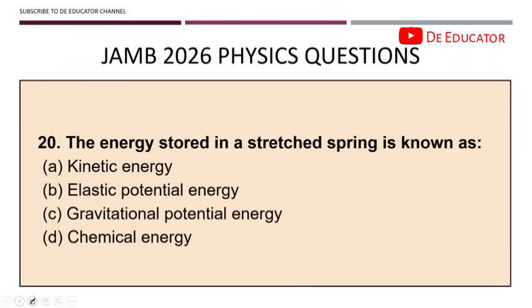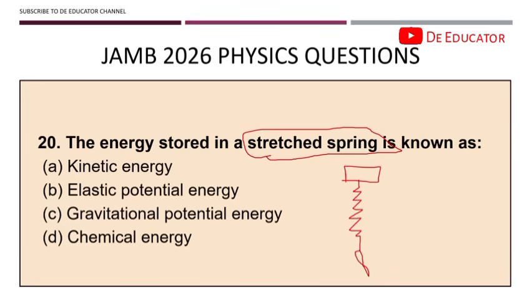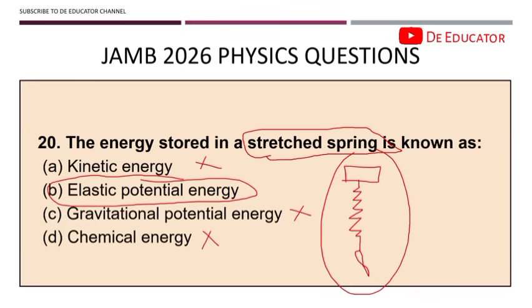Next question. The energy stored in a stretched spring is known as, so this is elasticity, right? When you hear anything stretched, spring, force constant in physics, what should come to your mind is elasticity. Just when you see things like this, what should come to your mind is elasticity. So the energy stored in a stretched spring, you already know what should come to your mind, elasticity, right? So kinetic energy, no. Chemical energy, can never be correct. Gravitational potential energy, no. Elastic potential energy, absolutely correct. So the energy stored in a stretched spring is known as the elastic potential energy.